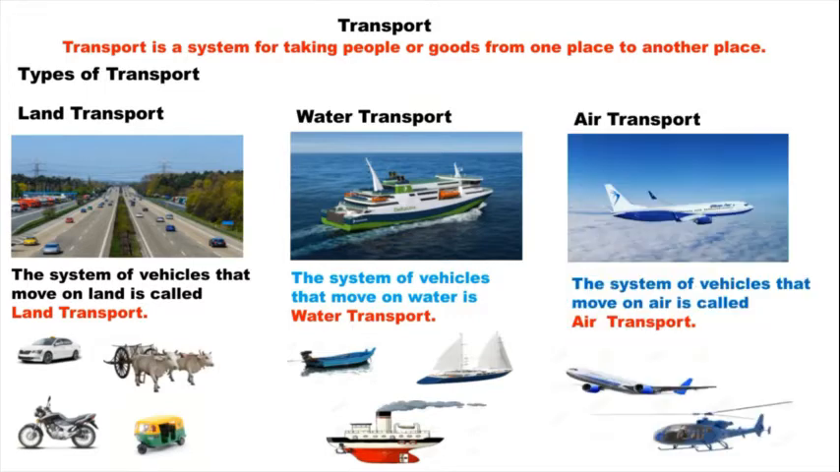And the next one is air transport. The system of vehicles that move on air is called air transport. In this mode of transport, the vehicles move on air. For example, aeroplane, helicopter, etc. So this is all about transport and modes of transport: land transport, water transport, and air transport.